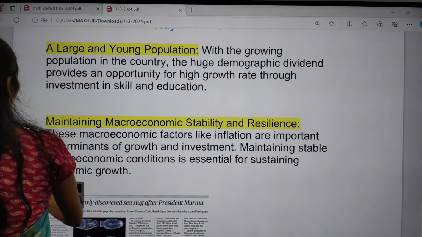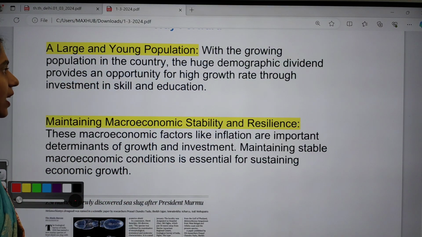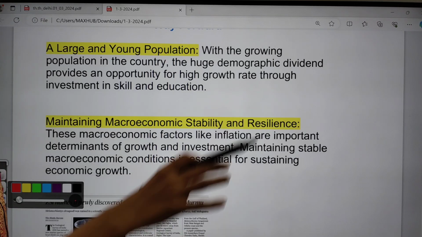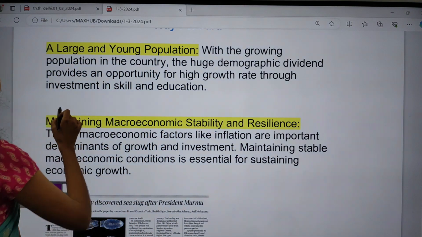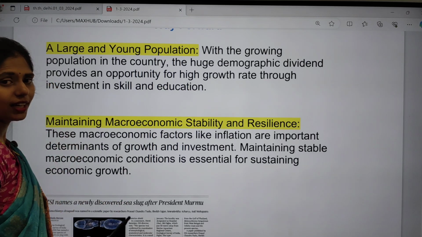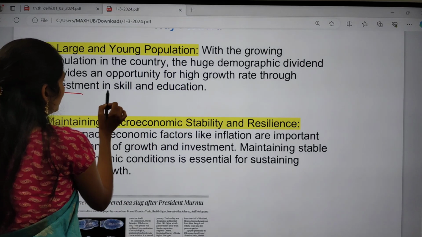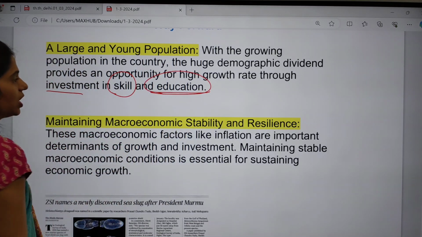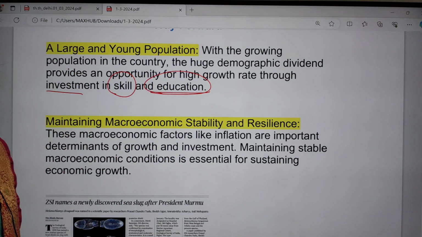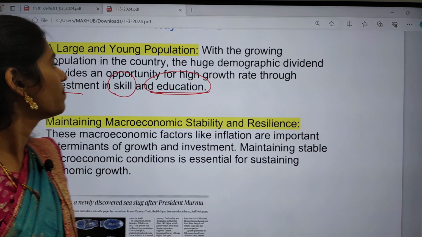So here, because of this growing young population, yes, we can grab this opportunity and focus on high growth, especially how we can do that. We can make some investment in skill development as well as education, so that we can grab the opportunity of high growth.